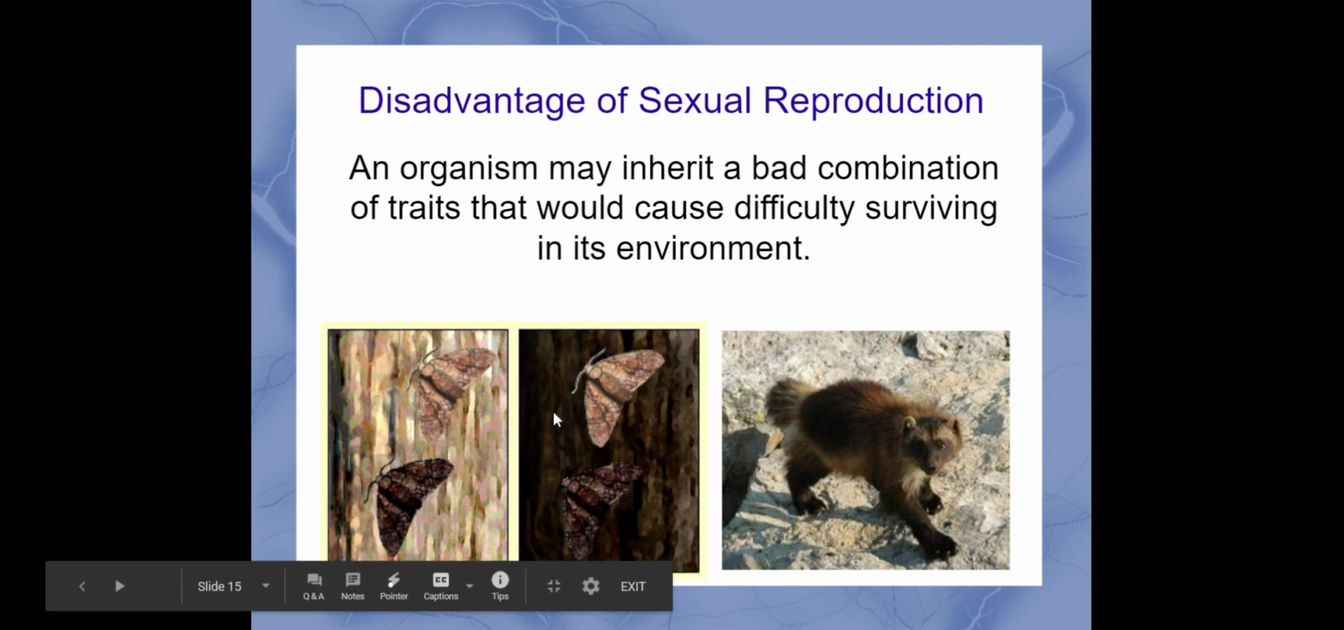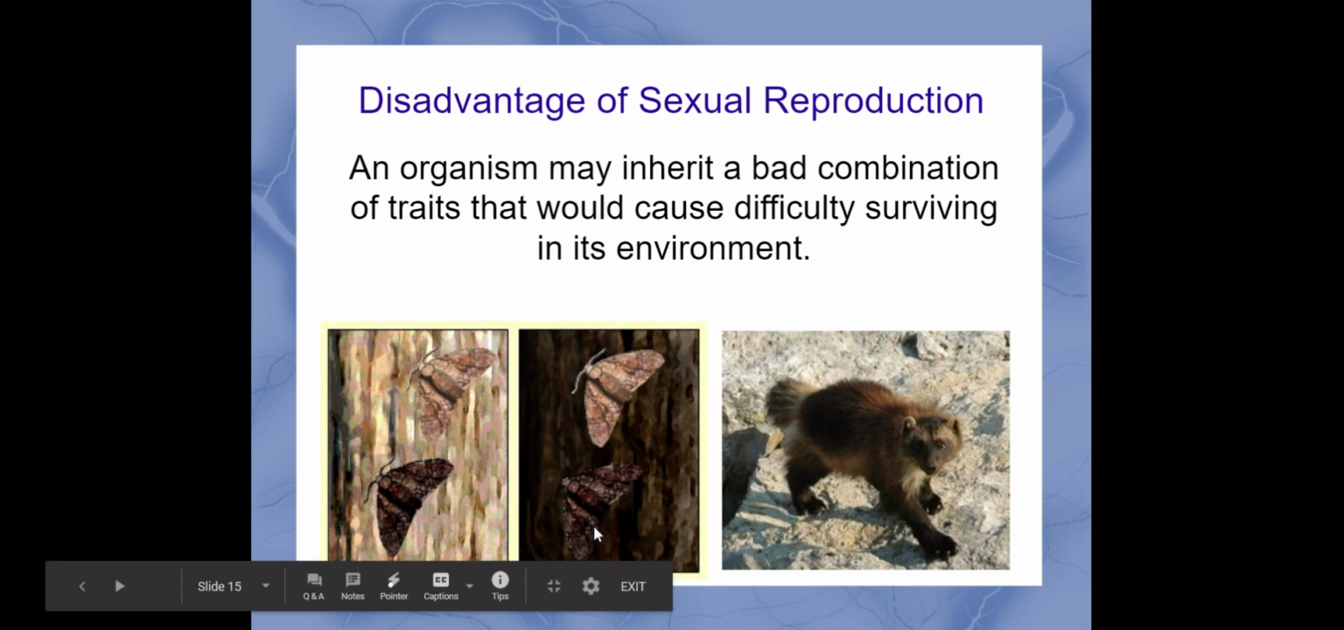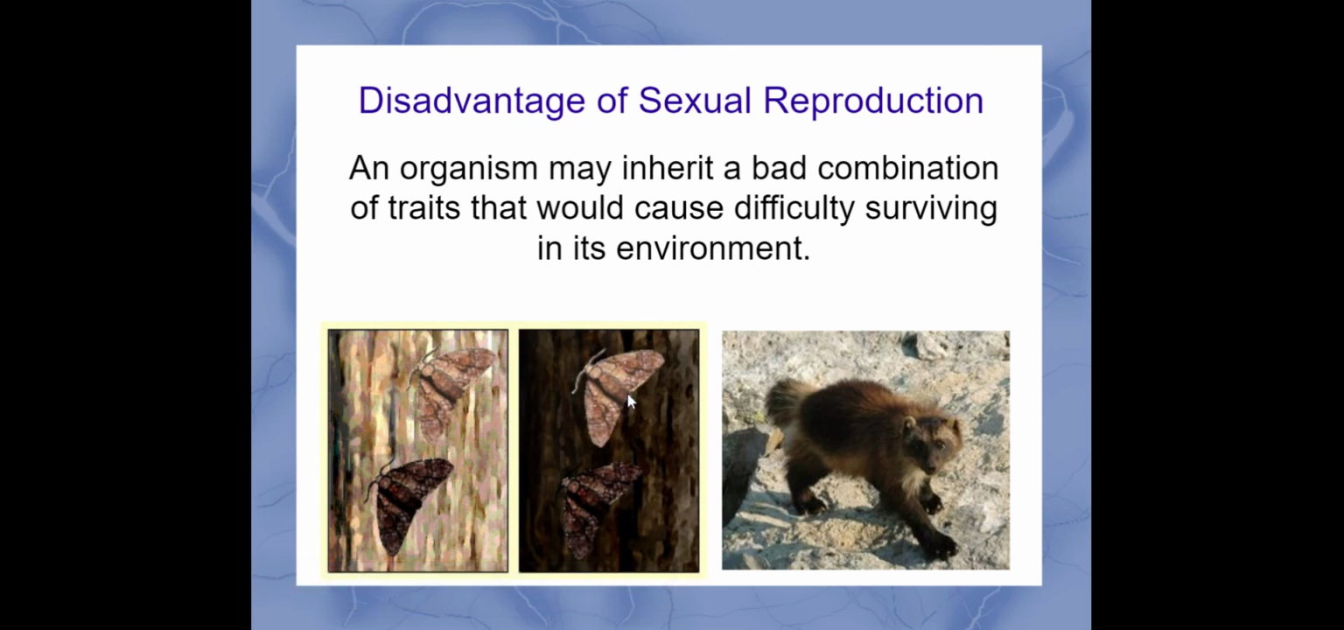But if we look at a dark environment, maybe these are darker trees, the dark peppered moth is going to blend in much better. And now having that lighter coloring in the gene combination makes it more likely to get eaten. So this would be a bad combination. Sometimes it can be a good combination of traits. Sometimes it can be a not so good combination of traits and would cause difficulty surviving.